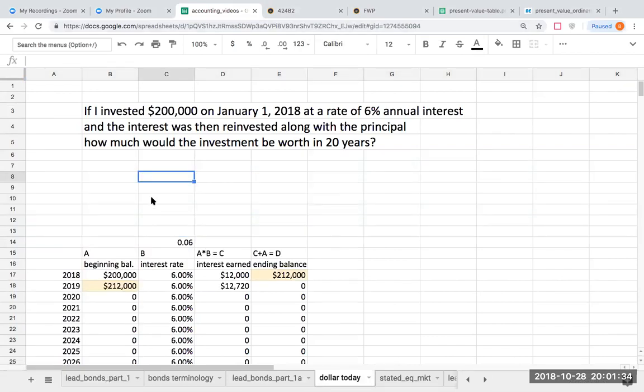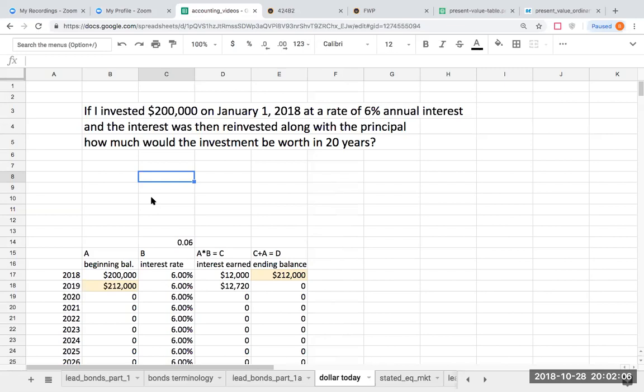So the one question we get into is that with bonds, and what's really important to understand about bonds and really about money, is that a dollar today is not the same as a dollar tomorrow. What I'm getting at here is that when we're looking at bonds or any type of non-current or long-term liability with payments in the future, what we will have to do is bring back those future amounts into today's dollars. But before we get there, let's go through a fun example.